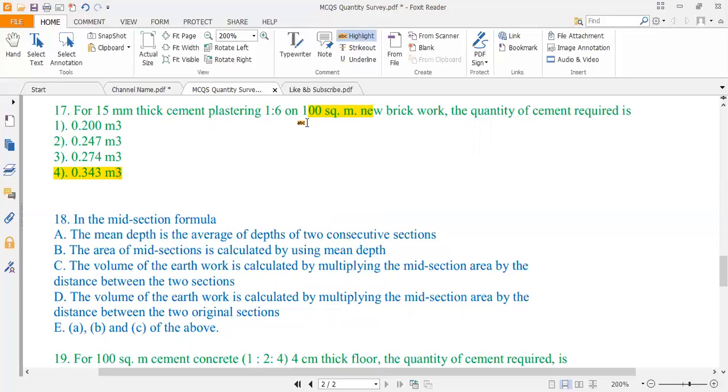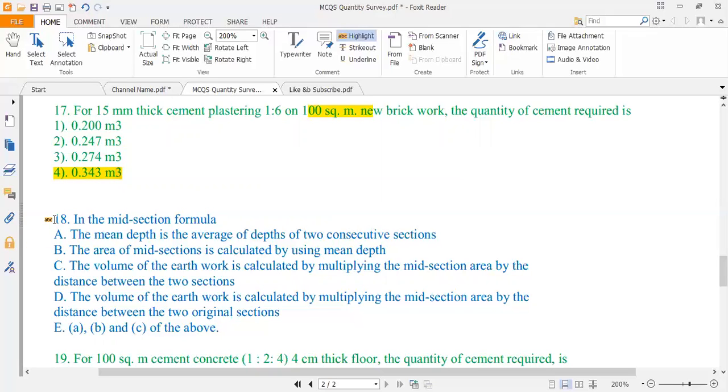So it will be like 1.5 meter. Okay, 1.5 as cubic meter, the volume will become 1.5 cubic meter. Okay, then multiply this with 1.6, a factor which will incorporate the wastage plus uniform wall thickness. So as a factor, you just multiply it with 1.6. So 1.6 multiplied by 1.5 divided by 7 will give you this value 0.343 cubic meter.